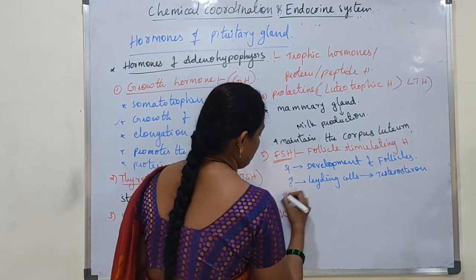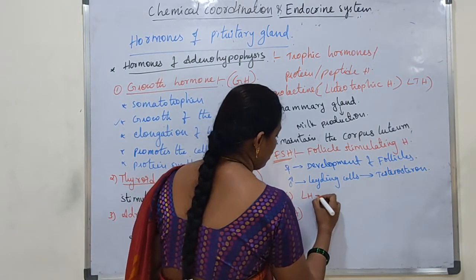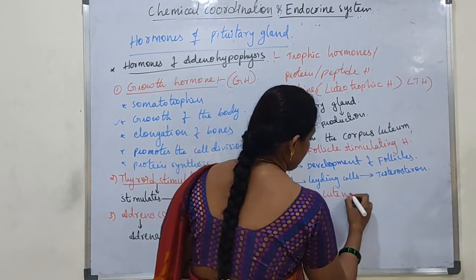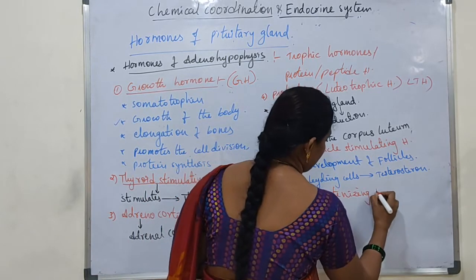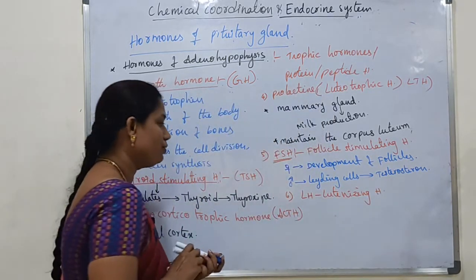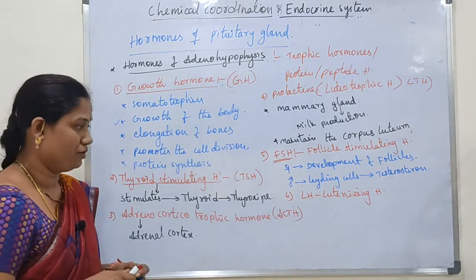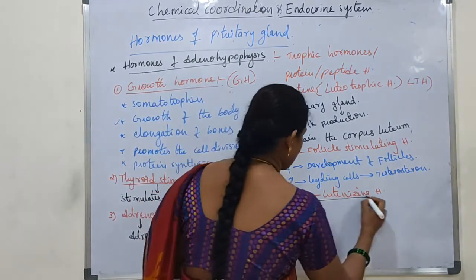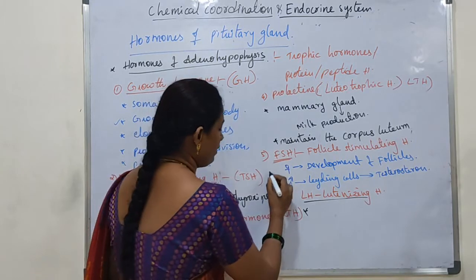Next, the sixth one, LH hormone, or luteinizing hormone. This one also shows different effects in males and females.